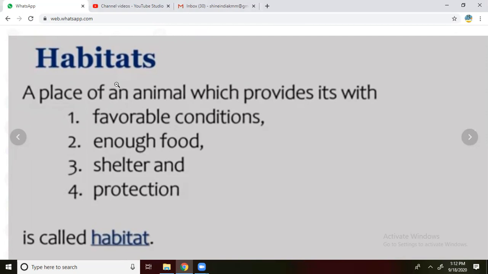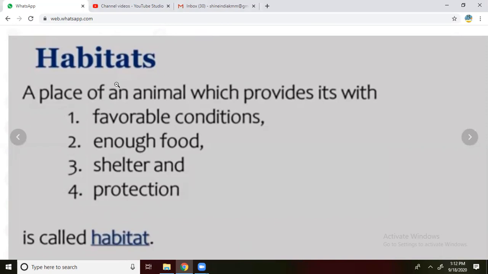Next, shelter and protection. You can see, the third one is the shelter. Most of the animals will need shelter, either in the form of forest or mountains or deserts, everywhere. Some of the animals will live in the polar region. Some animals will live in forest. According to the climatic conditions, they may build the shelter as well as the protection.